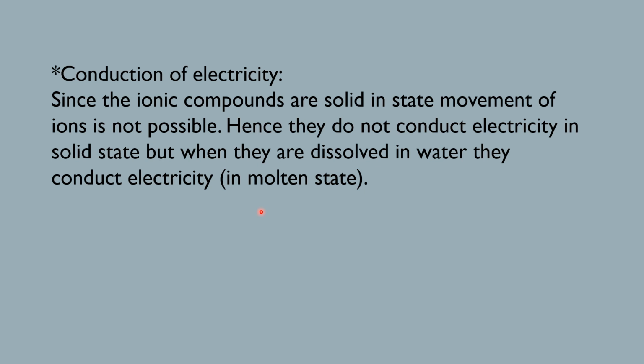And then the next property is conduction of electricity, that is conductivity. Ionic compounds do not conduct electricity in solid state, whereas in molten state they can conduct electricity. Finished writing? Okay. So these are the physical properties of ionic compounds.